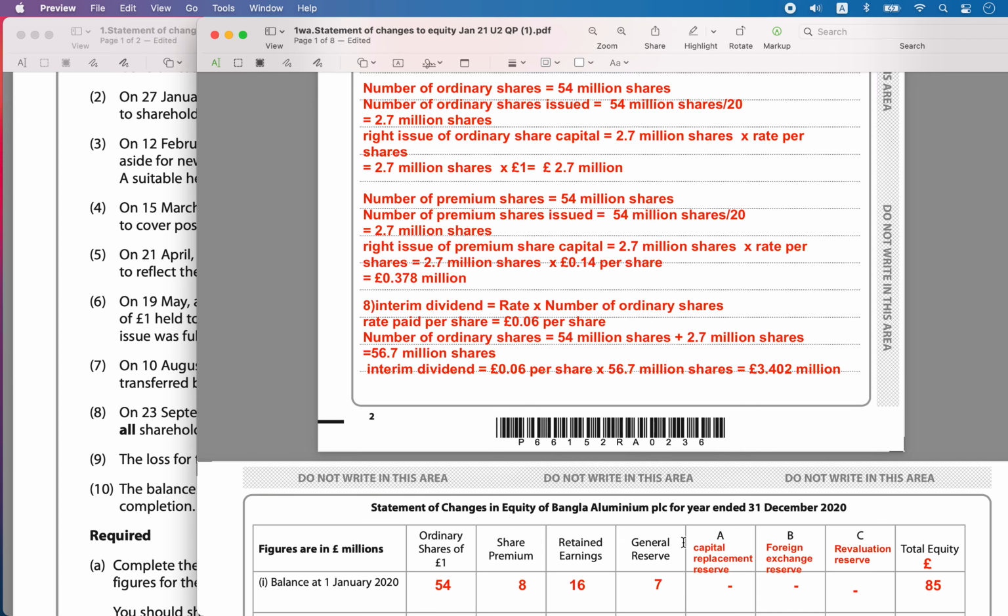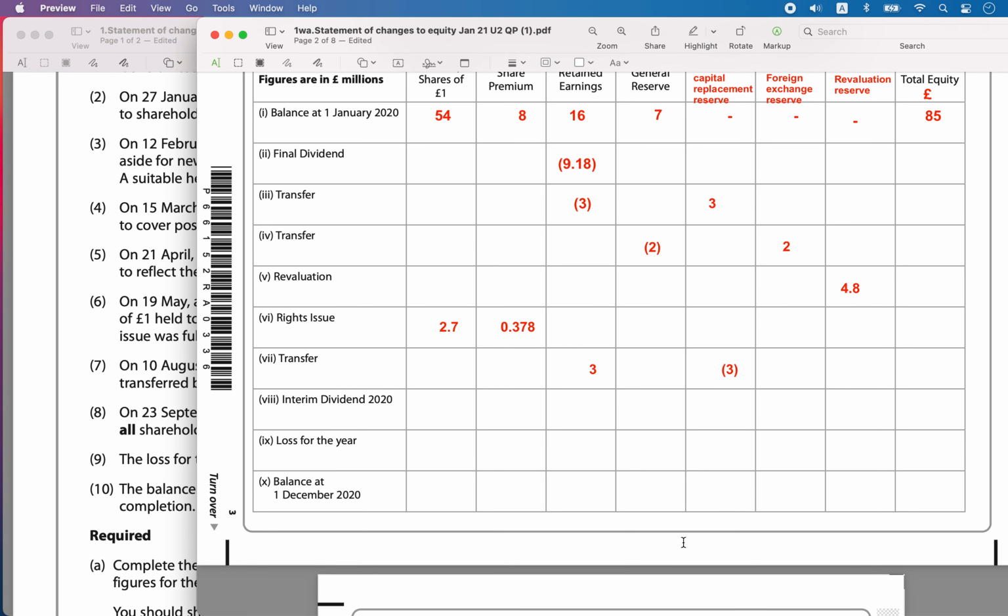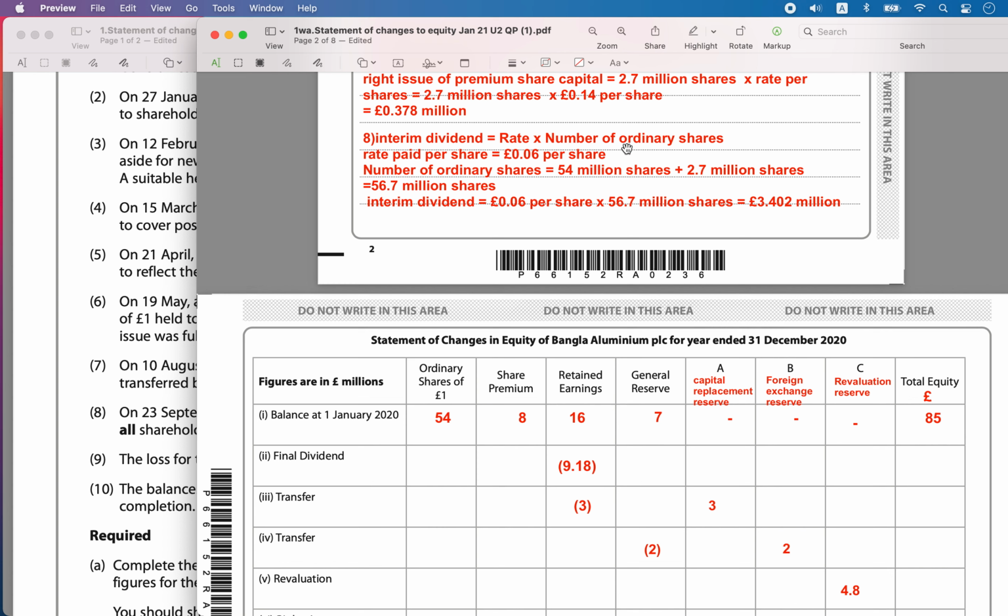Again, from where will you issue interim dividend? It is given to the shareholders, from the retained earnings. So you will have to reduce that much value from the retained earnings. This much amount of money, 3.402, is given to the shareholders.